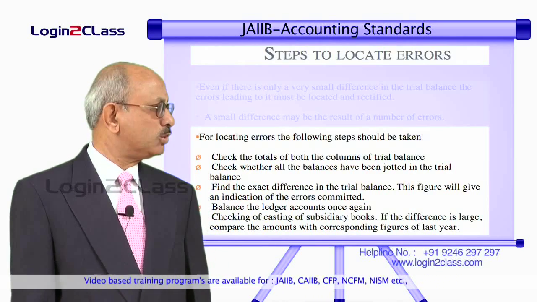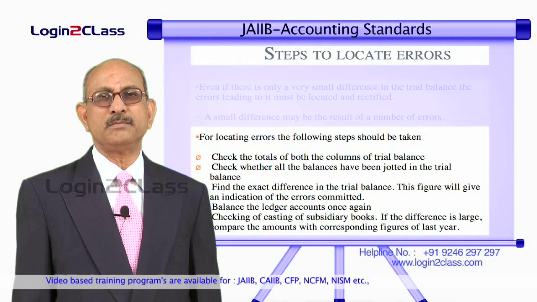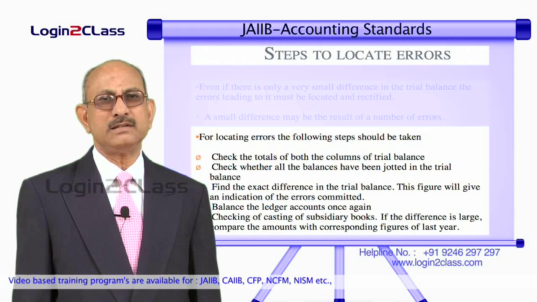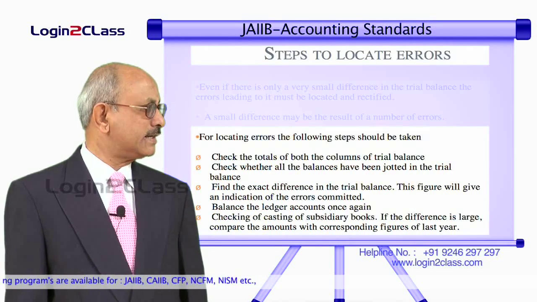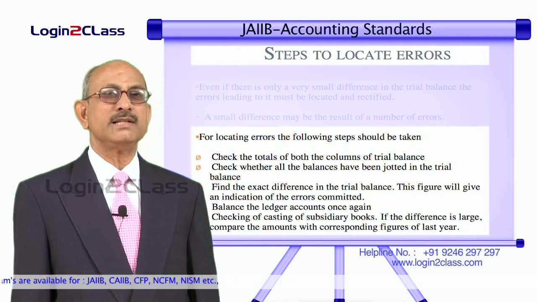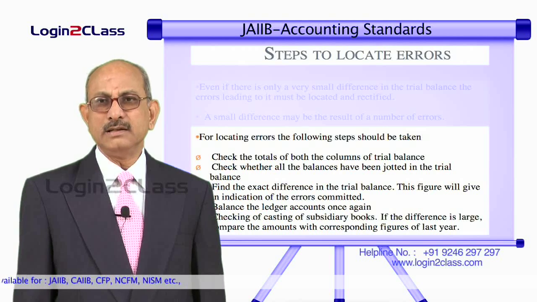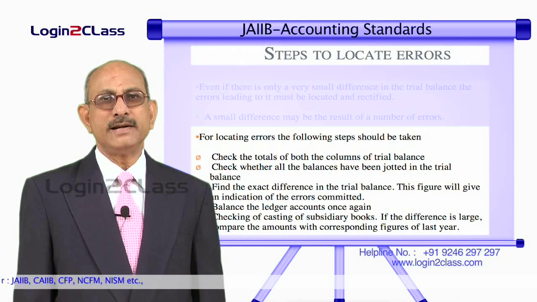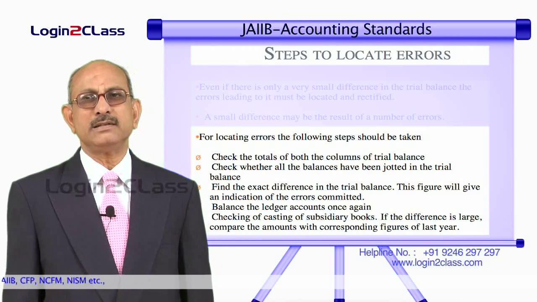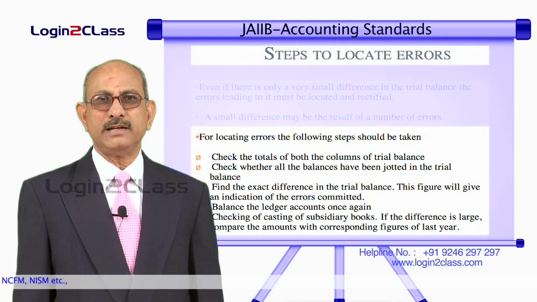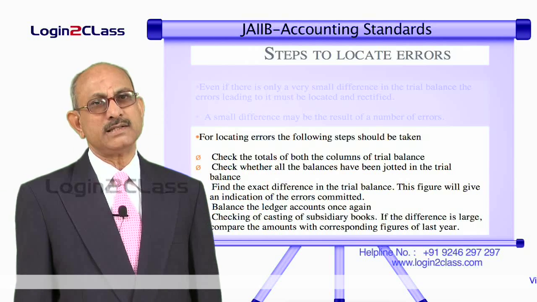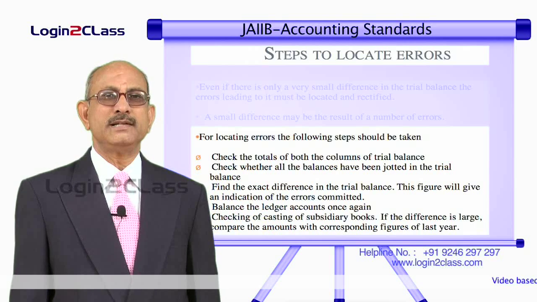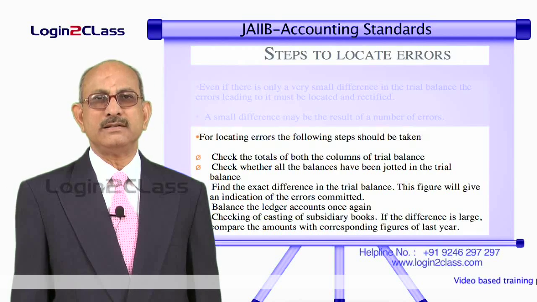For locating the errors, normally the following steps are taken. Check the totals of both the columns of trial balances. The first step is to start with the trial balance, checking the totals of both the columns. And secondly, check whether all the balances have been jotted in the trial balance. Once that is done, then you go through each account and find out whether all the balances appearing in those accounts have been carried forward correctly to the trial balance. Whether the correct amount is taken in the trial balance or whether it is taken to the correct side of the trial balance.